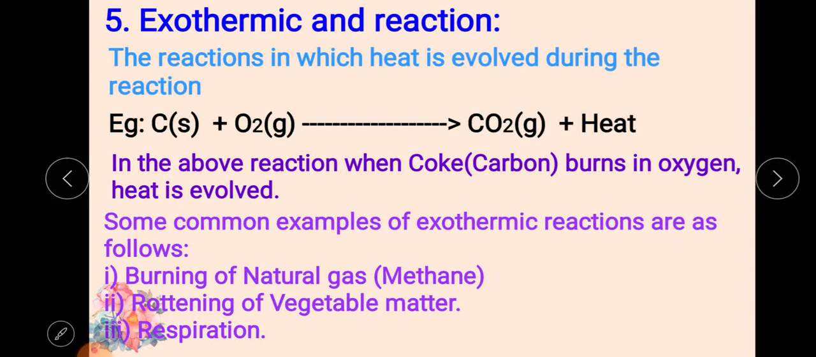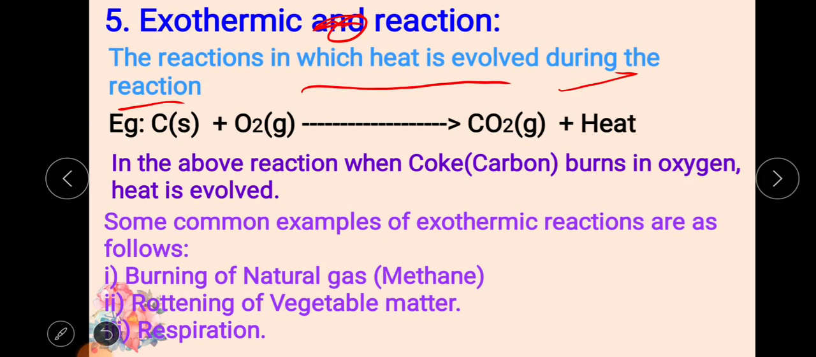We'll discuss today about exothermic reactions. What is an exothermic reaction? The reactions in which heat is evolved during the reaction. The reaction in which heat is evolved.